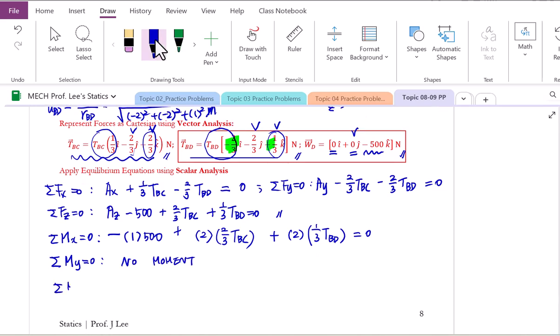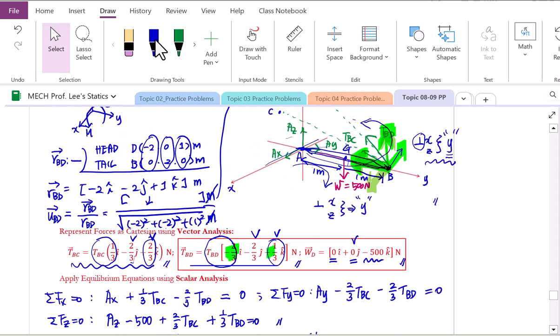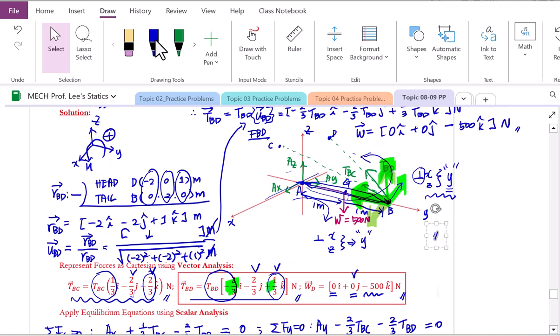Lastly, summation of all the moments about z-axis also must be 0. Starting from A of x, A of y, A of z. All these three forces are passing through the z-axis. Therefore, they cannot create a moment about z-axis. Then let's move to point G. Line of action of this W is parallel to z. Therefore, it will not create a moment about z-axis. Then let's move to point B.